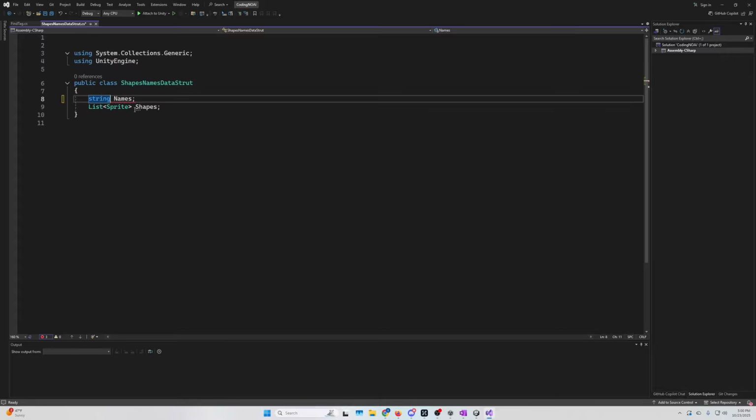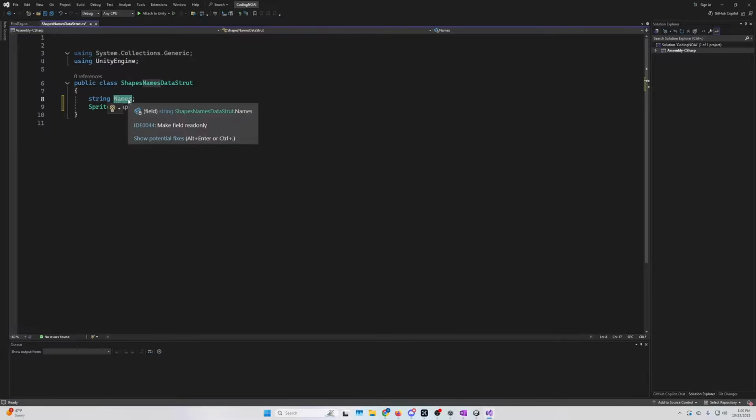We're going to have one string and one sprite. It's also not going to be names. It's going to be like, what do I want to call this? We're just going to have like a greeting or something. So let's just call it found text. No, we'll just call it greeting. That's nice. So greeting. And then this is just shapes. And we are going to set it equal to that prefab we just made.